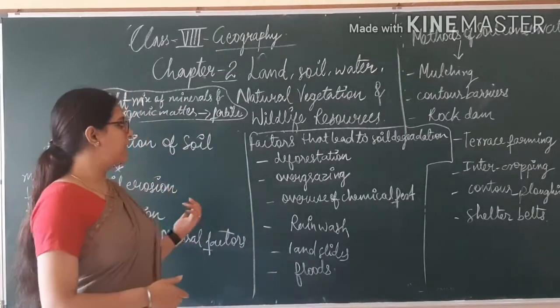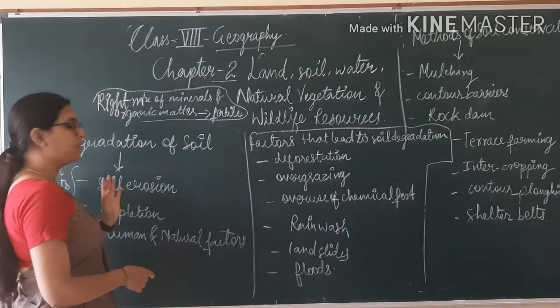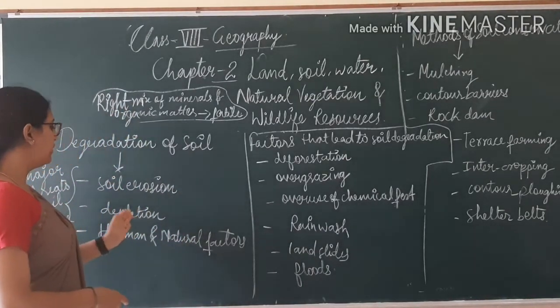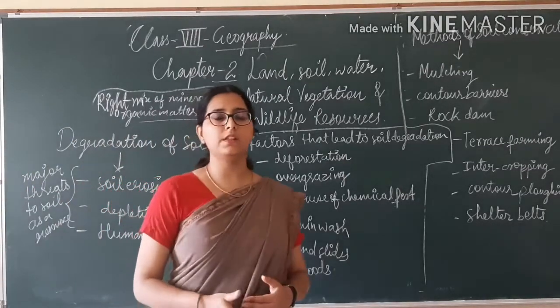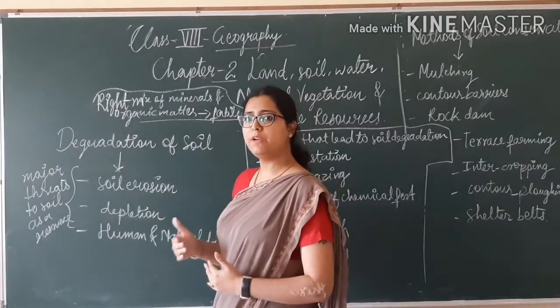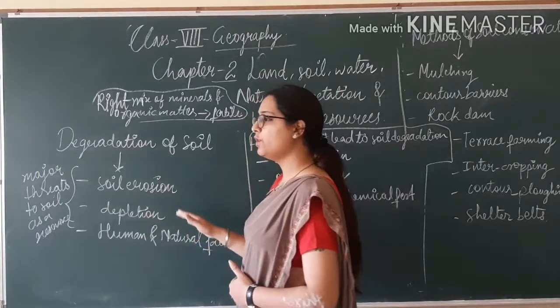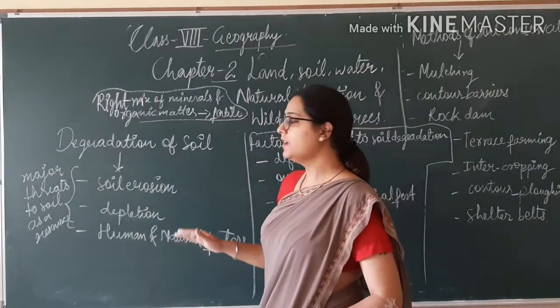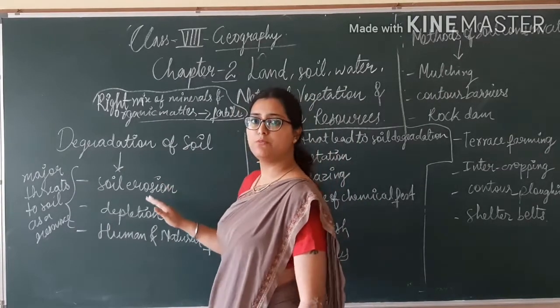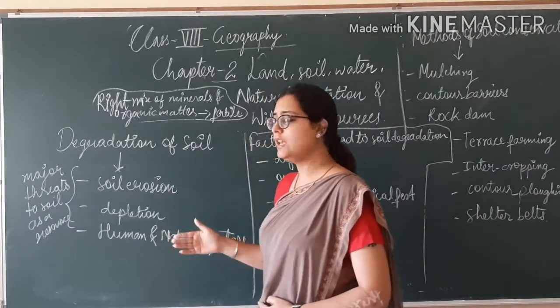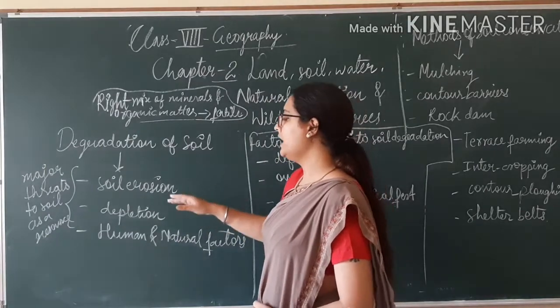Now why is this happening? This is happening because of soil erosion and because of depletion of the soil. Now what is soil erosion? The displacement of the upper layer of the soil is known as soil erosion.